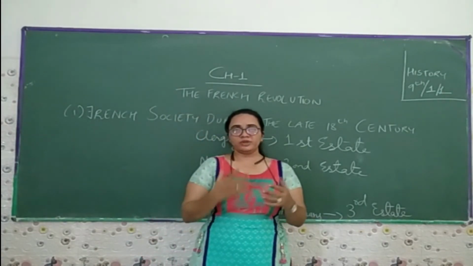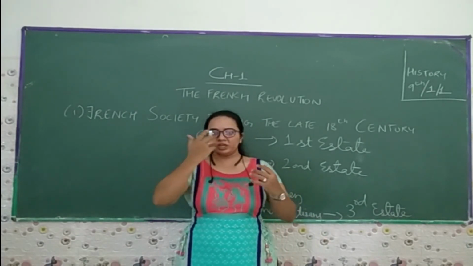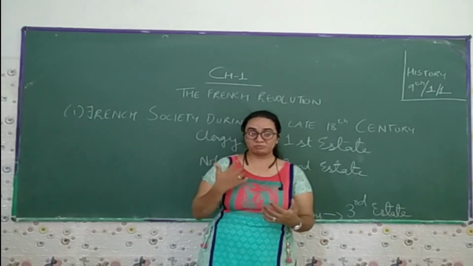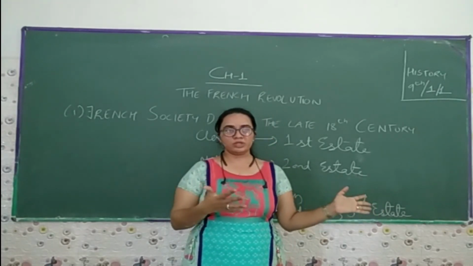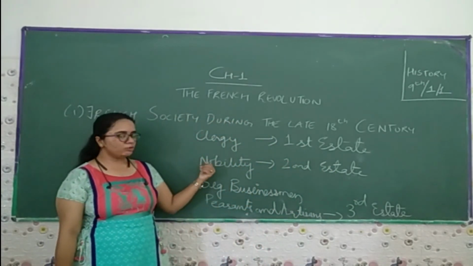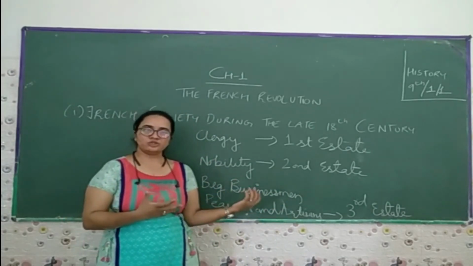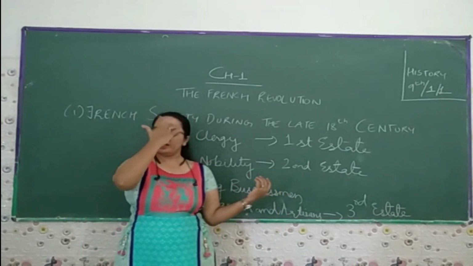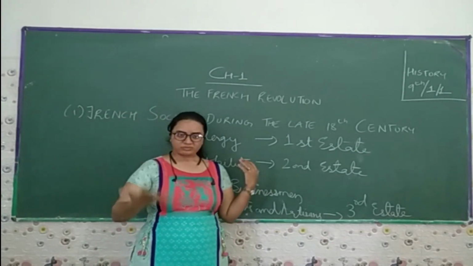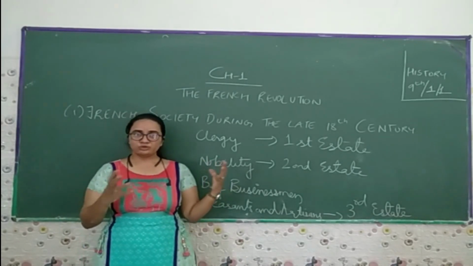If we go further, then we come to know how selfish these people are. They just used to think about themselves, that we want to earn money and we want to lead a life of special privileges. We come to know that the first two estates, the clergy and the nobility, had certain privileges which they enjoyed from birth till their death, and this is because of the old regime.